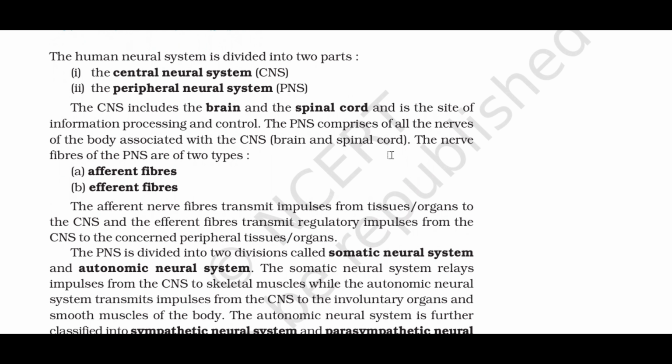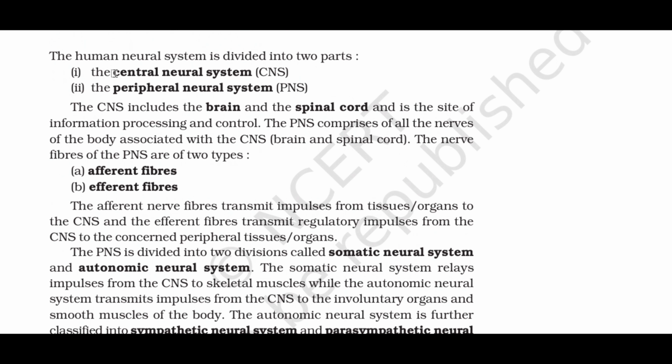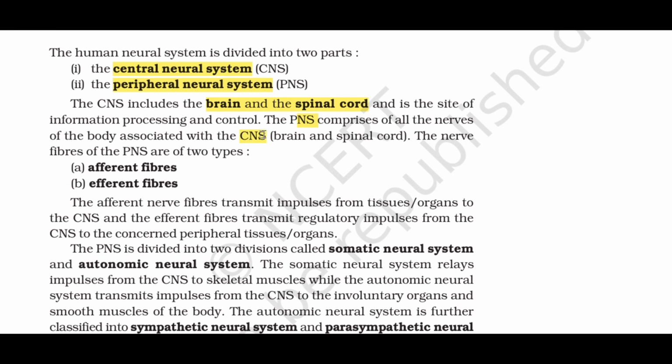Human neural system. The human neural system is divided into two parts. 1. The central neural system, CNS. 2. The peripheral neural system, PNS. The CNS includes the brain and the spinal cord and is the site of information processing and control. The PNS comprises of all the nerves of the body associated with the CNS, brain and spinal cord.